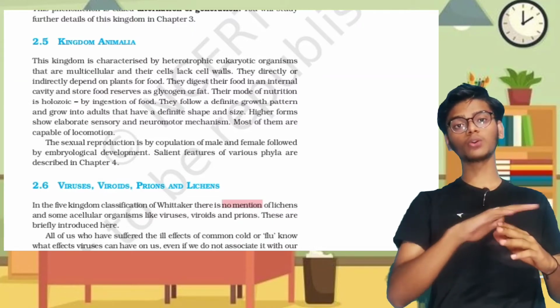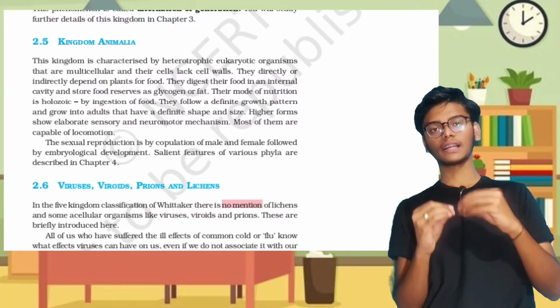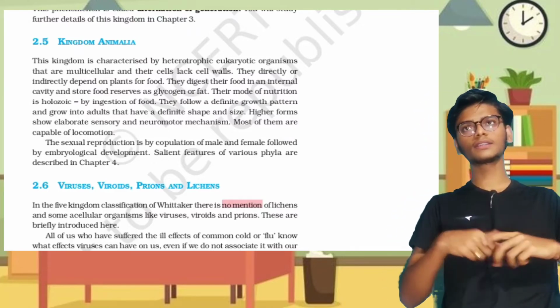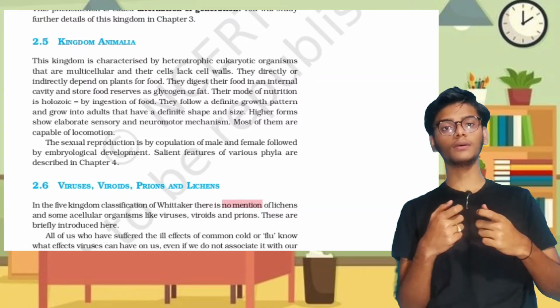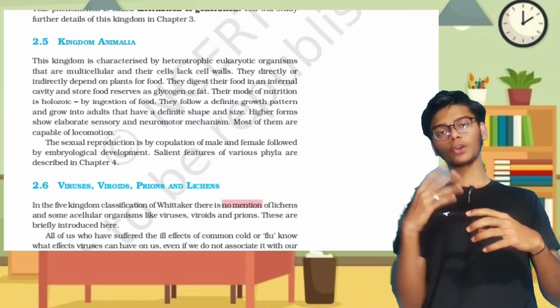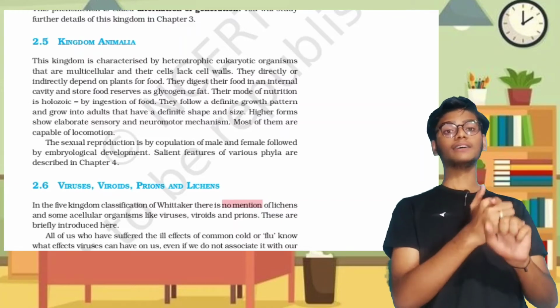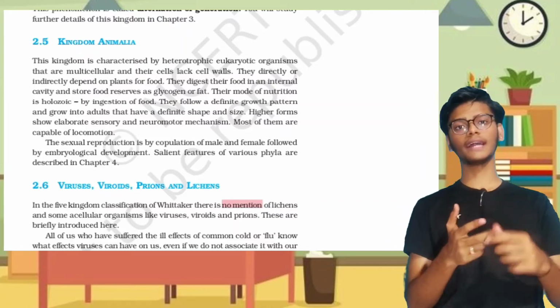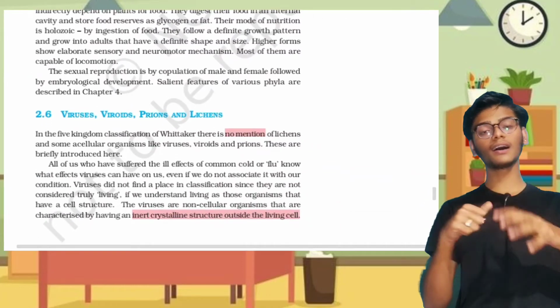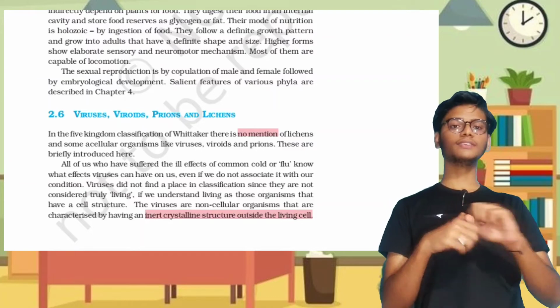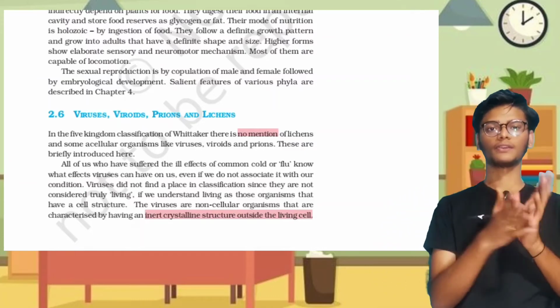This was about the 5 kingdoms of R.H. Whittaker, and there are some special microorganisms in this biological world: virus, viroids, prions, and lichens. These are not included in the R.H. Whittaker classification, but we will study them separately.